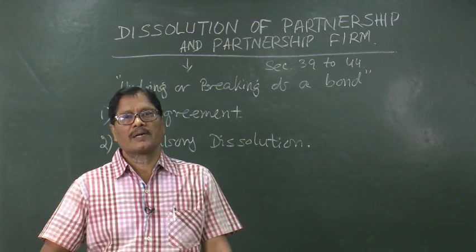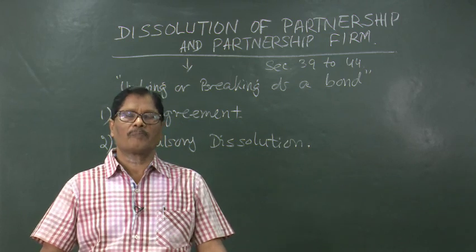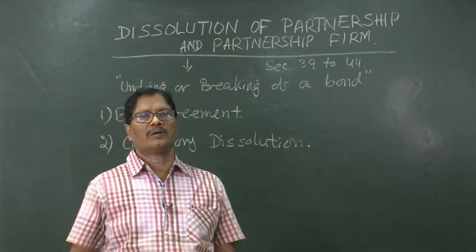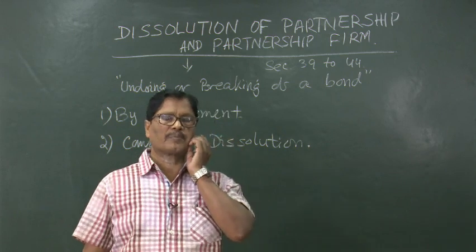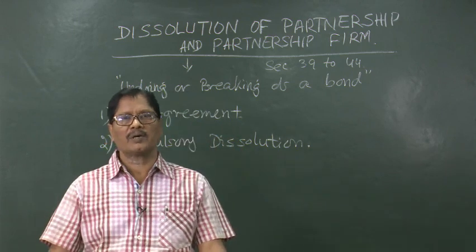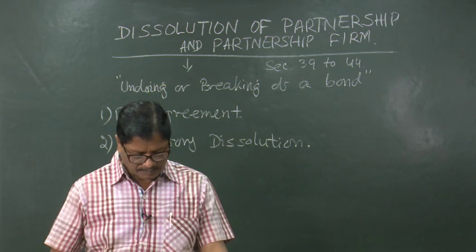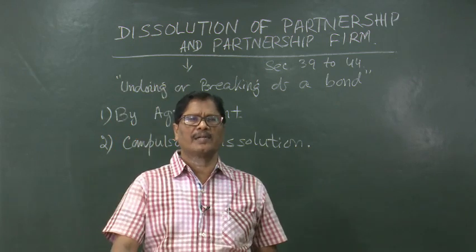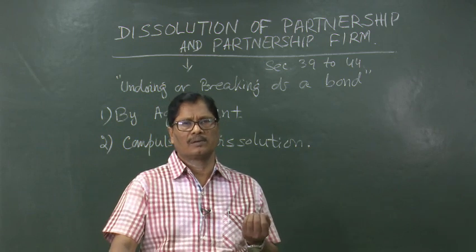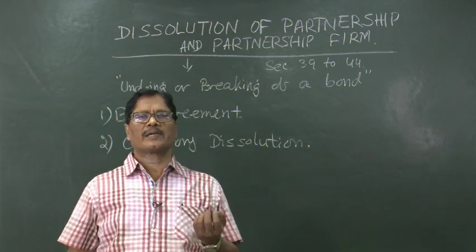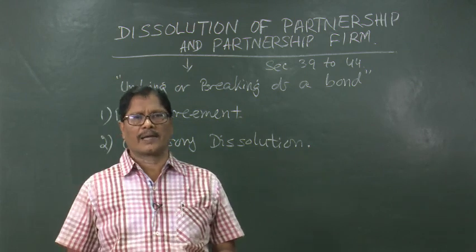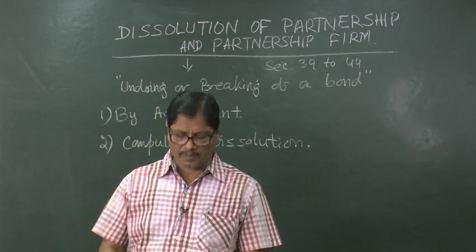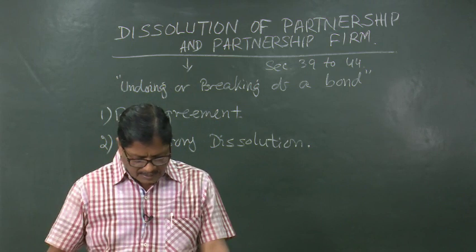When all partners or all but one partner decide to retire from the business, from the partnership firm, then also it comes to an end. Similarly, when only one partner is alive and other partners die, then naturally it will come to an end.